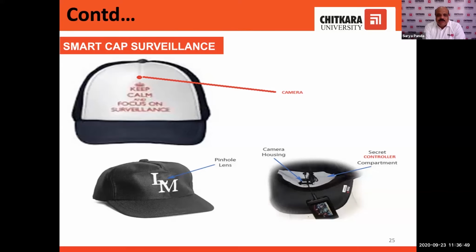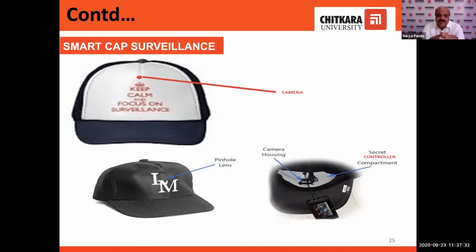Similarly, during VIP movements, the policeman is there. He is watching everything, but he is not watching each and every thing, because whenever he focuses on a particular thing, he may not be focused on something else. But the person who is sitting in the base station can see what is happening in the surroundings. So immediately he can convey to the policeman that you do this thing, or just try to frisk this person, or that the suspect person is there, in a white dress or in a black dress. At least a message can be conveyed to the policeman, so that the policeman can take action.